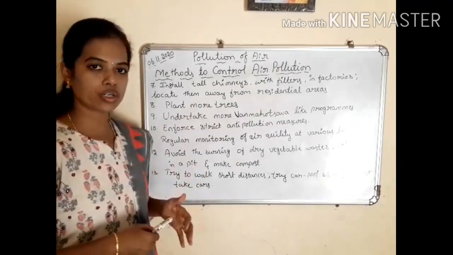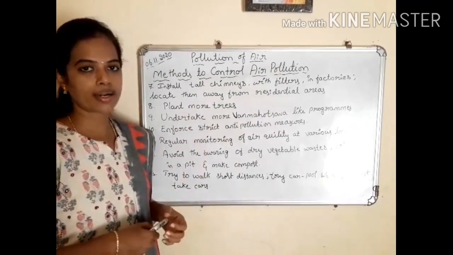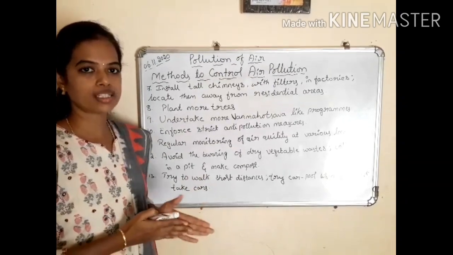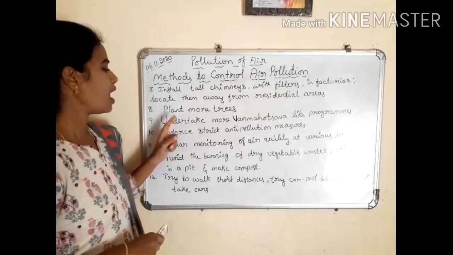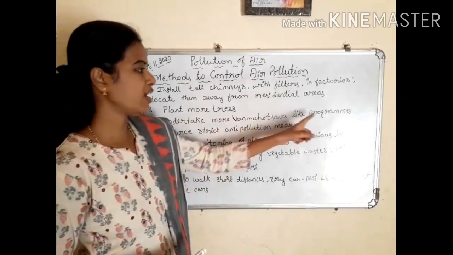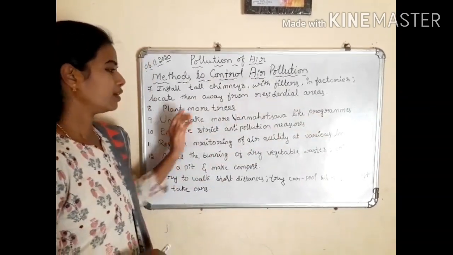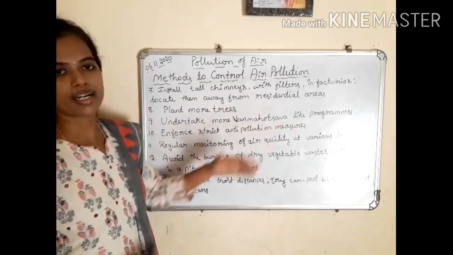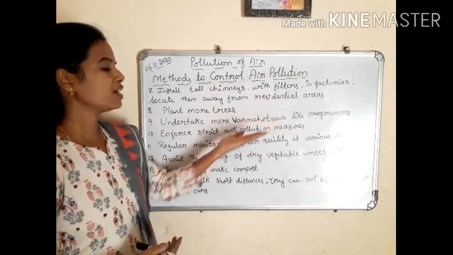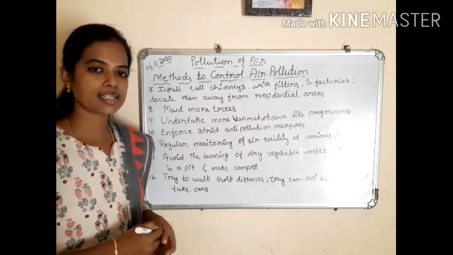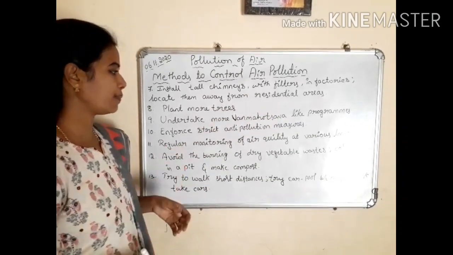Planting more trees absorbs more carbon dioxide and releases oxygen, and also it controls air pollution. Next one is undertake more Van Mahotsava like programs. Van Mahotsava we usually celebrate in July month. While celebrating these programs, we can increase more plants and also it controls air pollution.